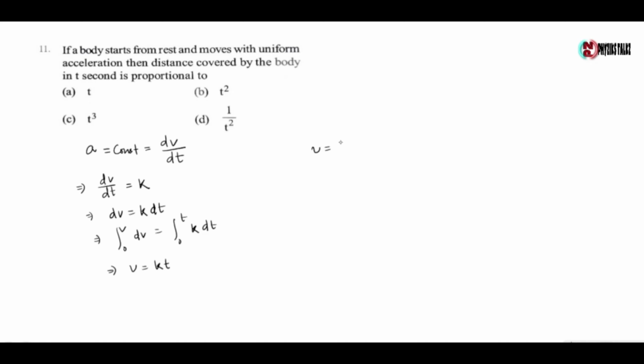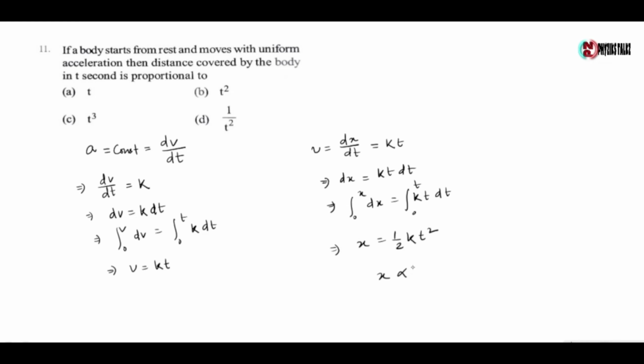Now velocity is the rate of change of displacement, which is given by kt. So dx is given by kt dt. Now integrating both sides, we get the displacement. So x is given by half k t square. So x is proportional to t square. So the displacement is proportional to t square. So the correct option is option B.